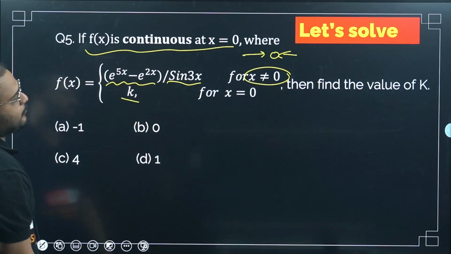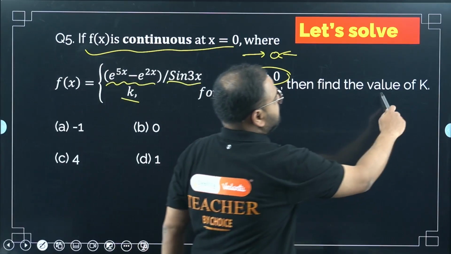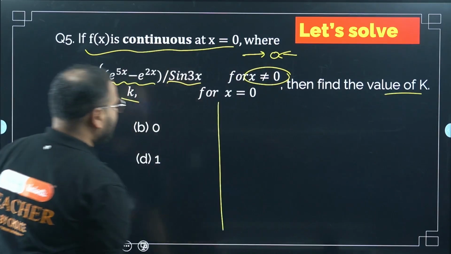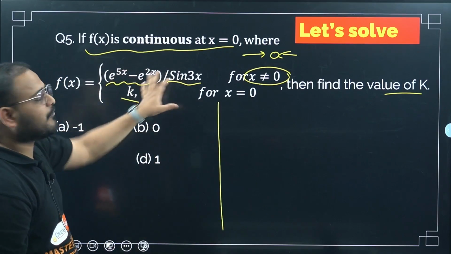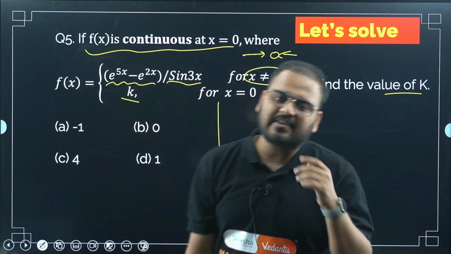At 0 it's k. We have to find the value of k. Same question, a very similar question. I could have given it to you to solve, but I have taken this question so that you know there are different types of functions involved and how to deal with them. For that reason I have taken this question.